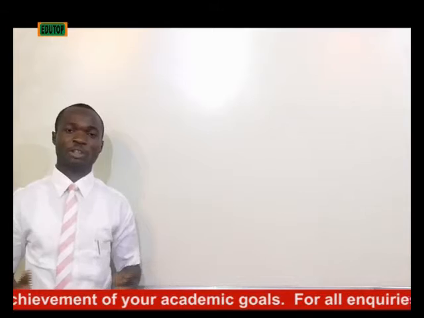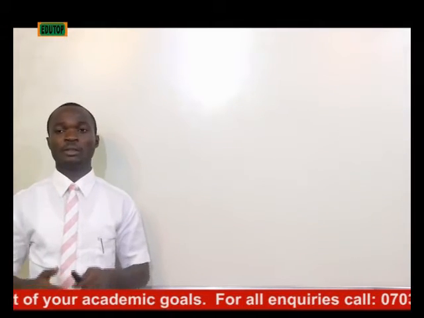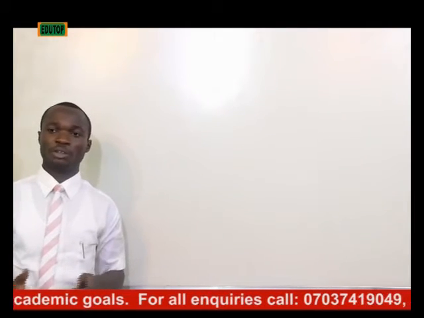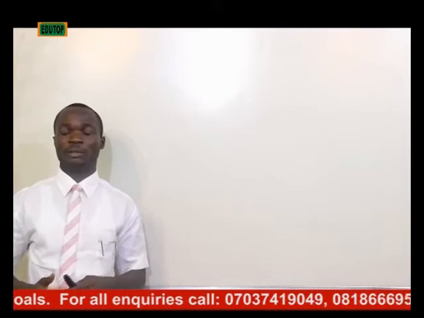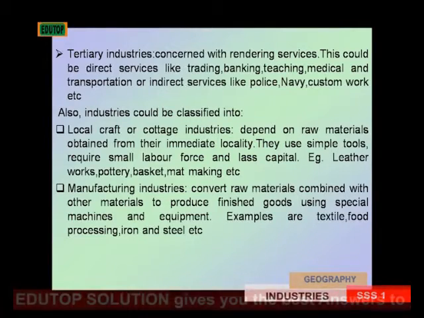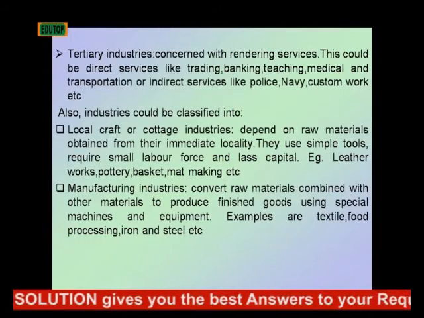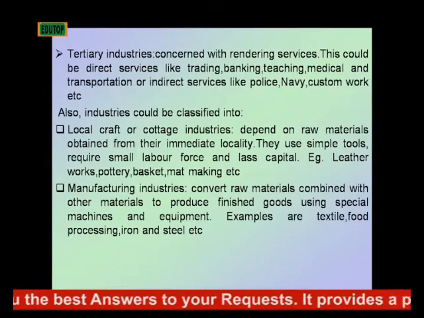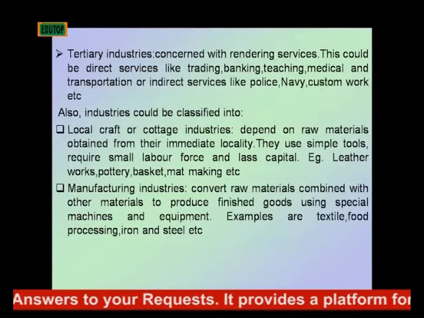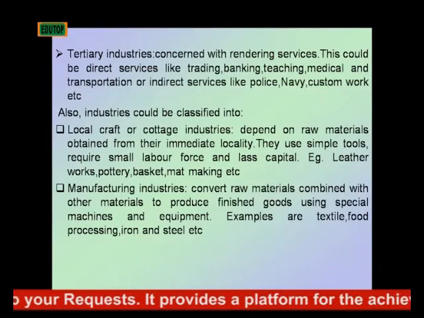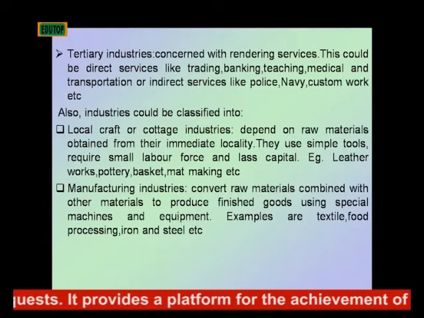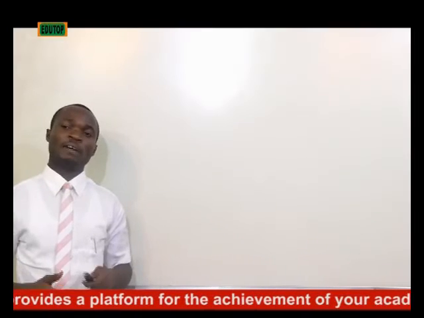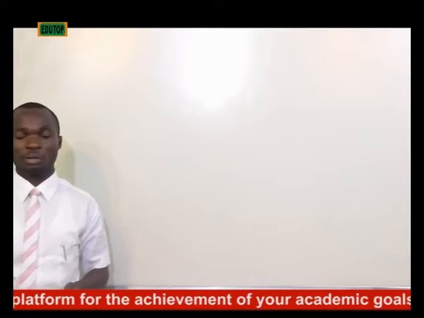Now, manufacturing industries, that's the second class of industries when you are classifying it in this category. The manufacturing industries convert raw materials combined with other materials to produce finished goods using special machines and equipment to do this. Examples are the textile, the food, iron and steel industries. Now, there are factors affecting the location of industries.